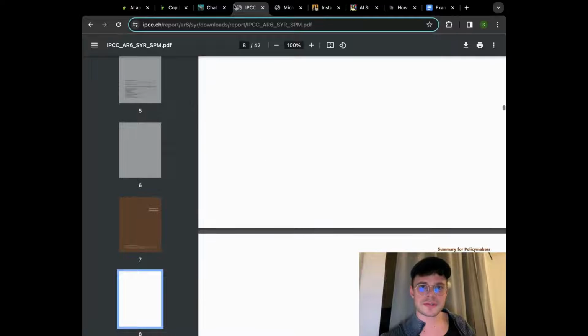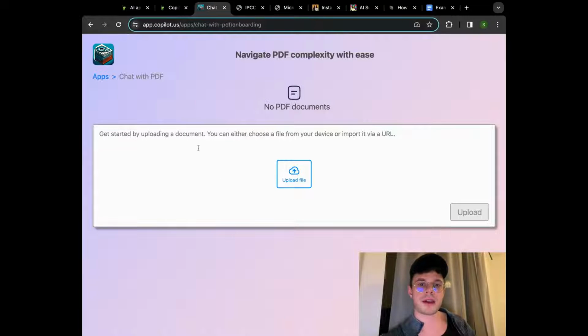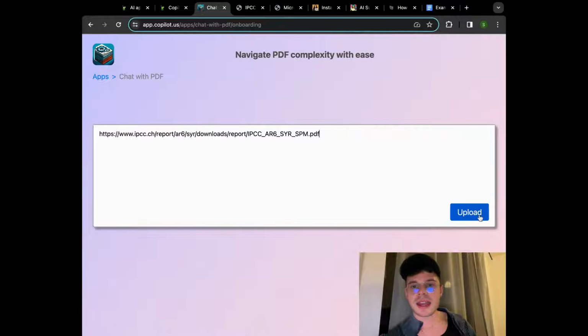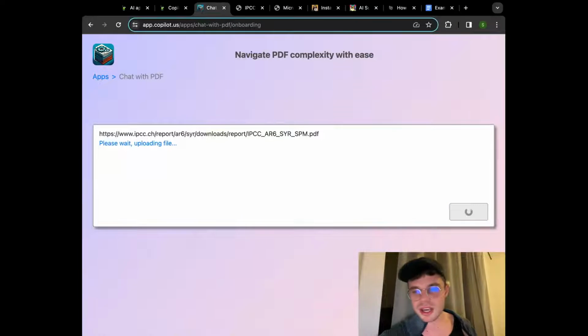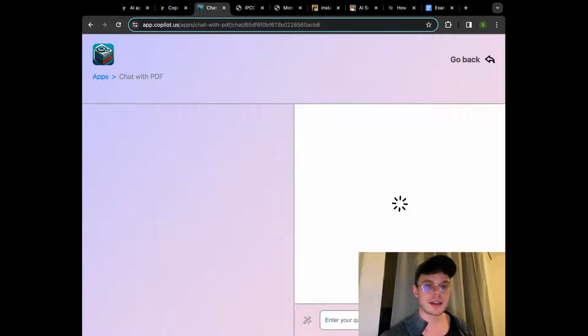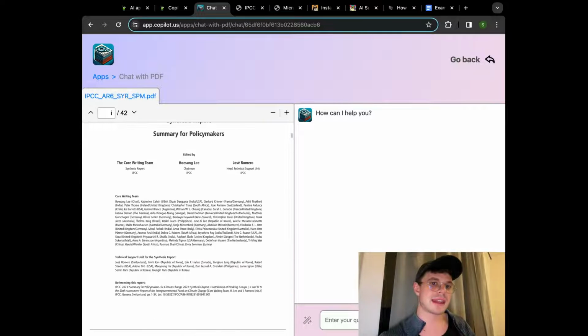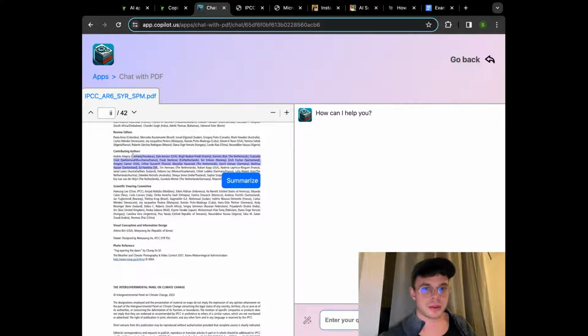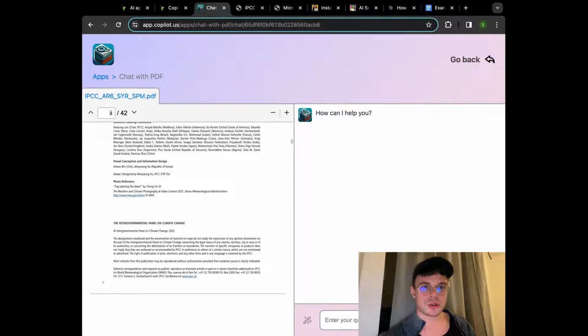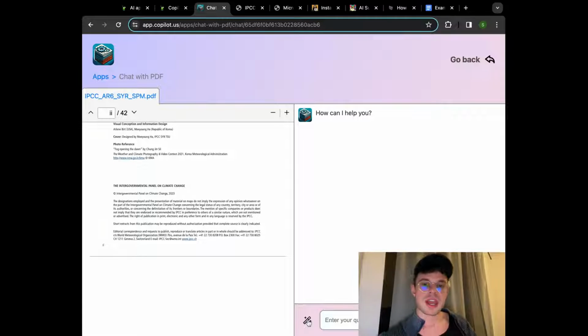What I'm going to do for this particular one, I'm just going to copy the link to the PDF. I go back to the chat and I upload it through the link. To be honest, that is just the way I prefer because usually I'm working with the files online. So that is just easier for me. Once you've uploaded it, here you can see on the left, we're going to see the preview of the document. So again, that is super easy for you to work with it. You can actually see what to do. After that, on the right, you can see the actual chat.